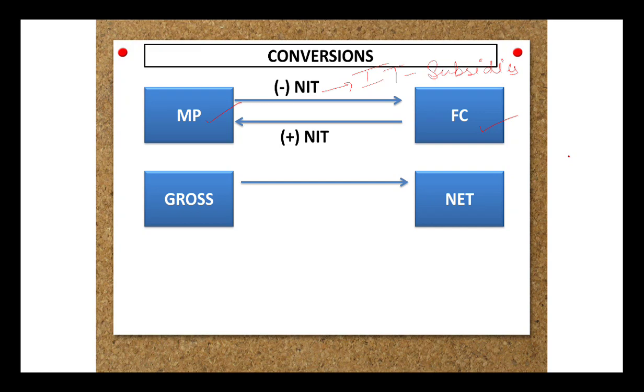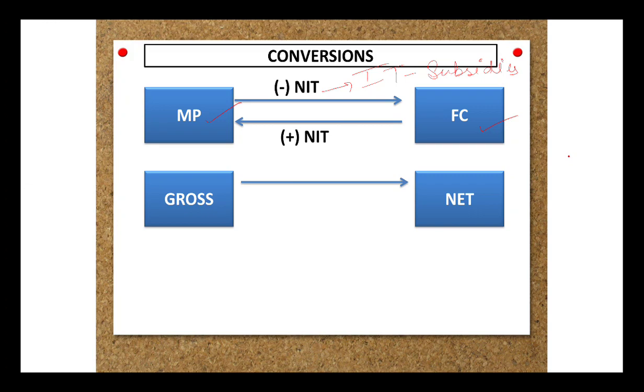So the next conversion is gross and net. Till now, if you have done the concept of depreciation, or you have seen my first NIS video, you must be knowing we have done the concept of gross depreciation, right?